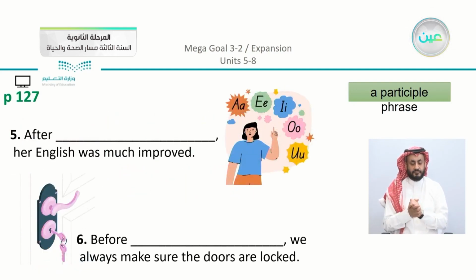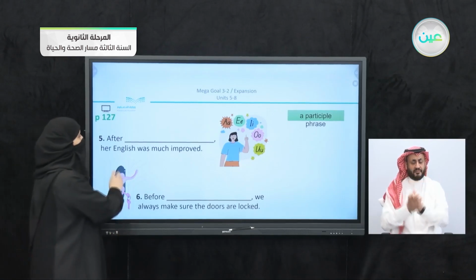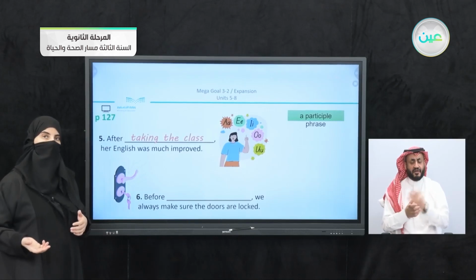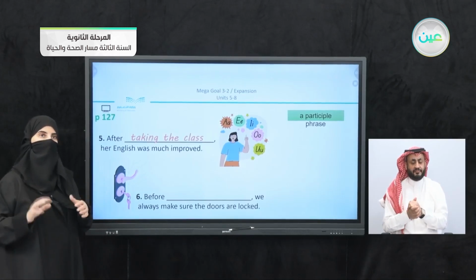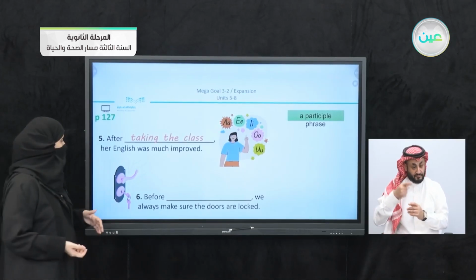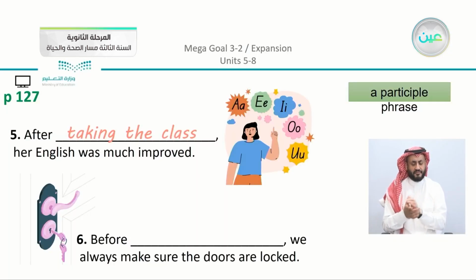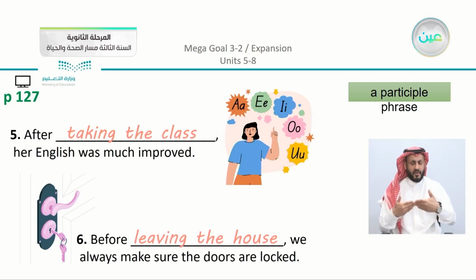We have number 5, after blank, her English was much improved. So after what? We can say after taking the class or after studying the class. So here the most important thing is to use the participle. We have number 6, before blank, we always make sure the doors are locked. So before what? Now usually before leaving the house, we make sure that our doors are locked.